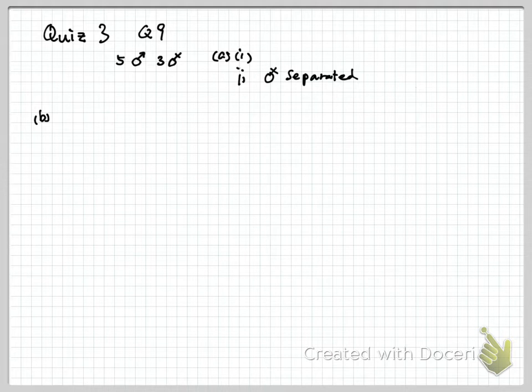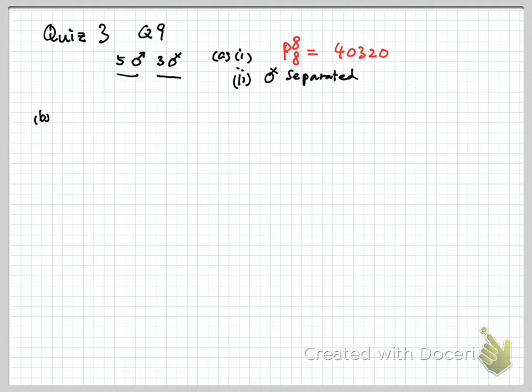It says that there are 5 actors and 3 actresses. They want to line up for the curtain call. So in part A1, there's no restriction, so most of us get it right. When there's no restriction, you have 8 artists, so they can have AP8, right? Never mind the gender, never mind they are male or female. So we have AP8. The answer goes to 40320. All right, this is it.